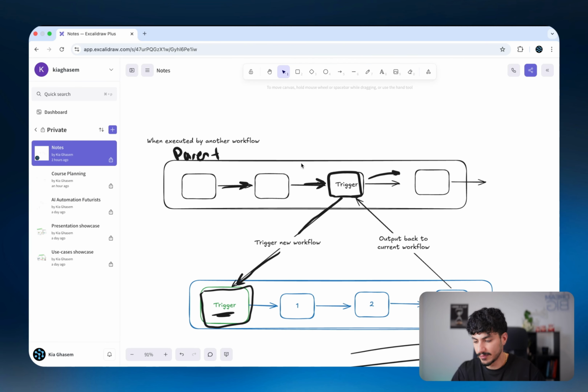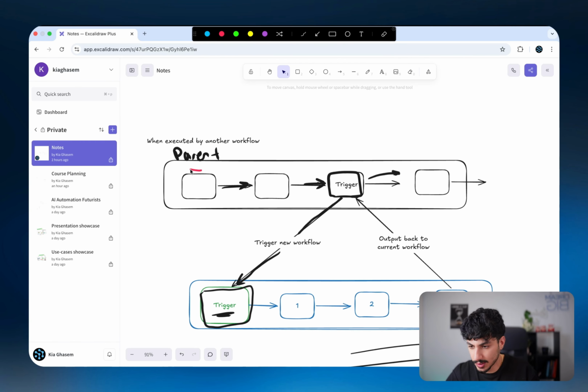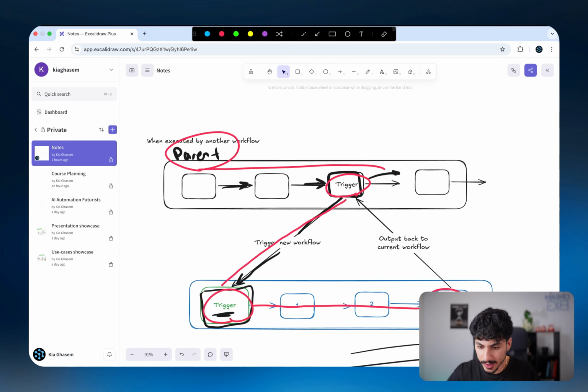So I've talked about this in a previous video, but as you can see, same sort of deal. The parent workflow has this node that delegates it, gets triggered in the sub workflow, runs in the sub workflow, and then the output of the sub workflow comes back to the parent node and continues on.